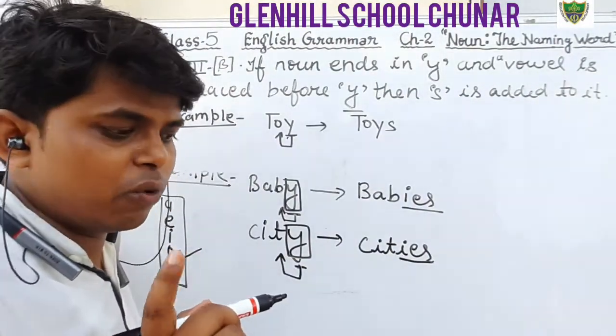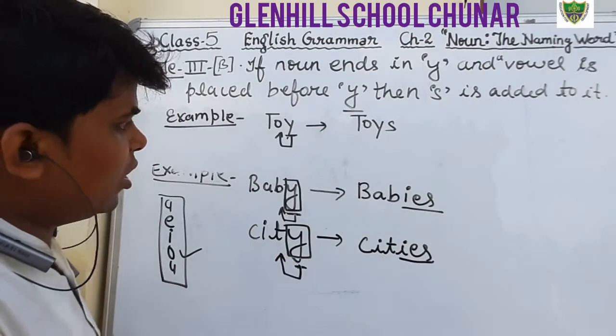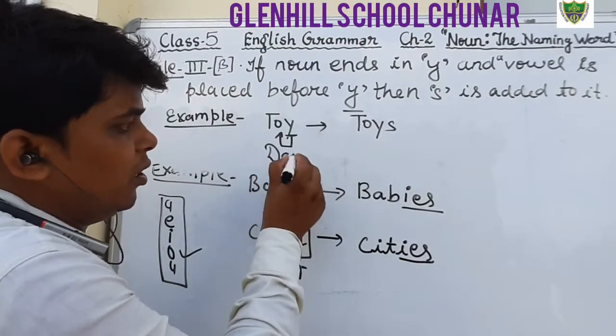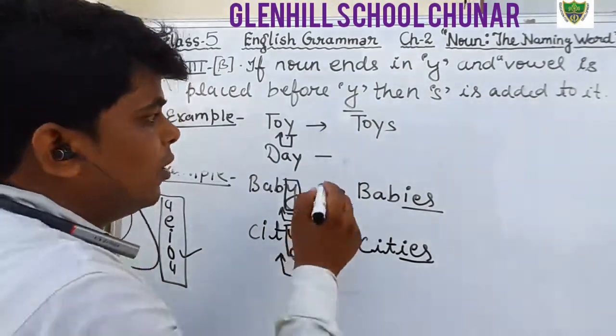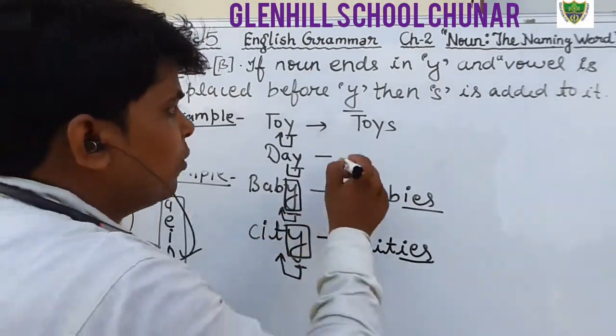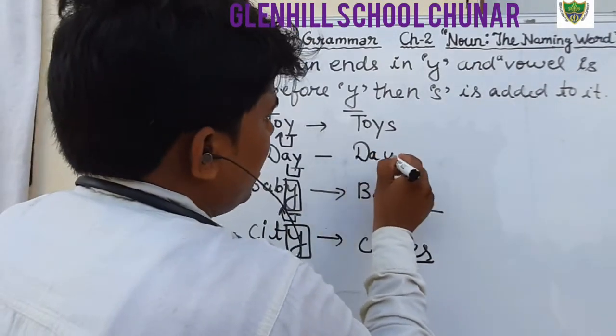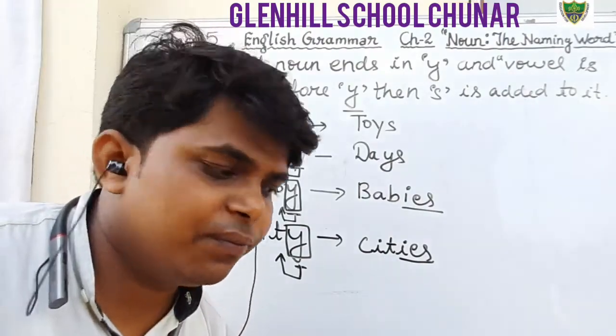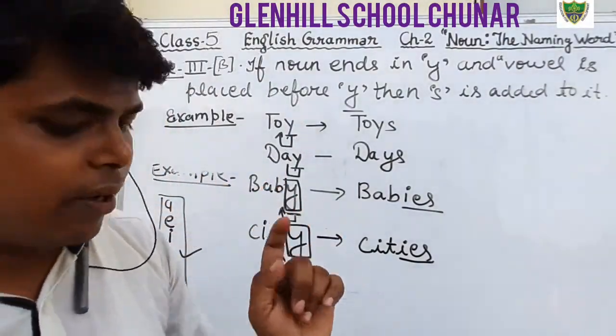Okay, students, keep in your mind. Just one more example. D-A-Y, day. Day is singular, but before Y we can see there is a vowel A, therefore we will add only S here. Okay, is it clear? I hope that you all have understood.